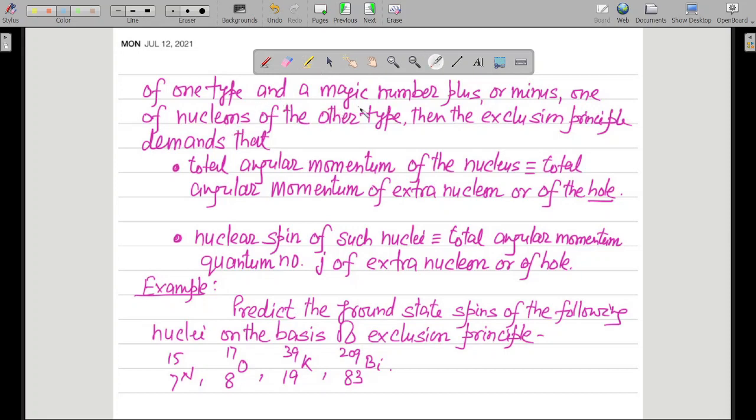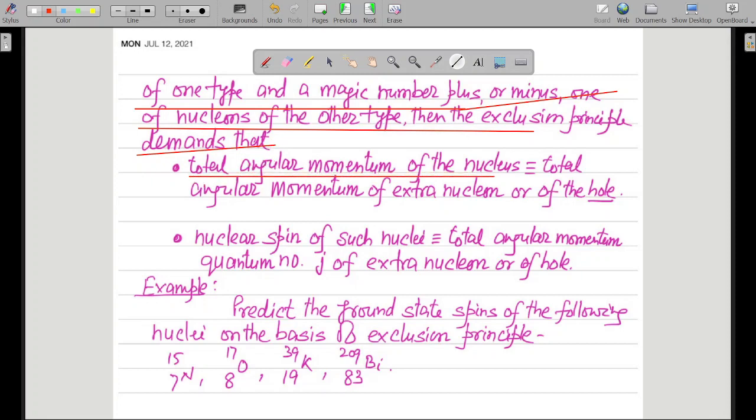So in all these cases, the exclusion principle demands that if you want to find the total angular momentum of a nucleus which satisfies this particular condition, then the total angular momentum of the nucleus will be equal to the total angular momentum of the extra nucleon or of the hole.